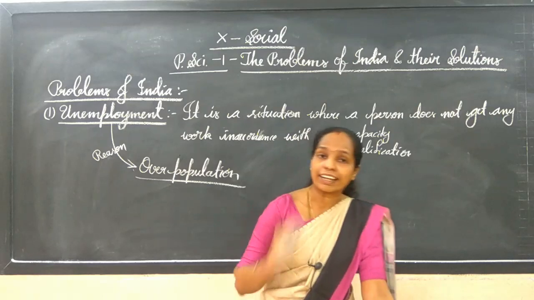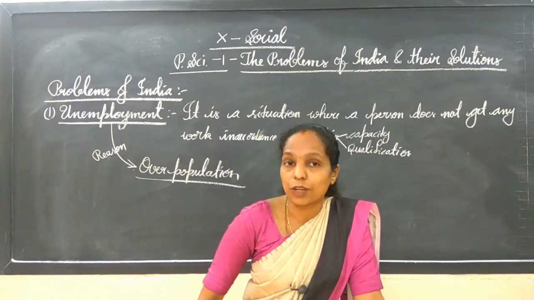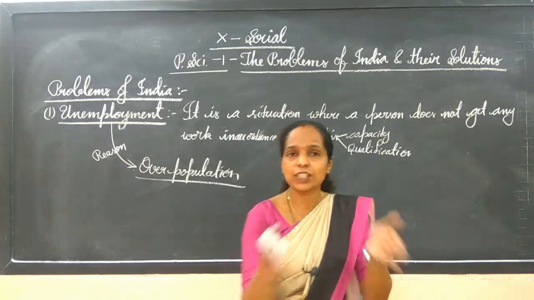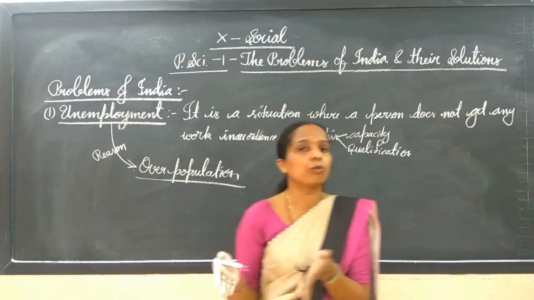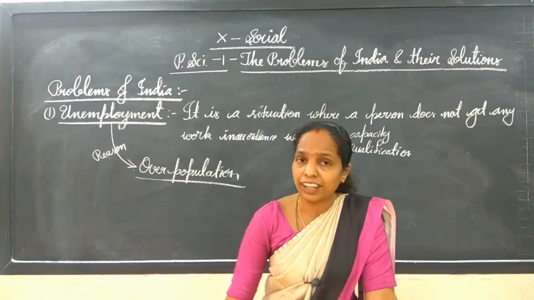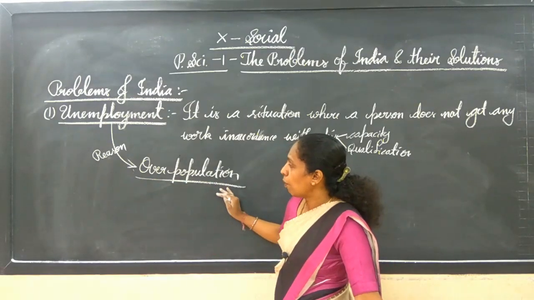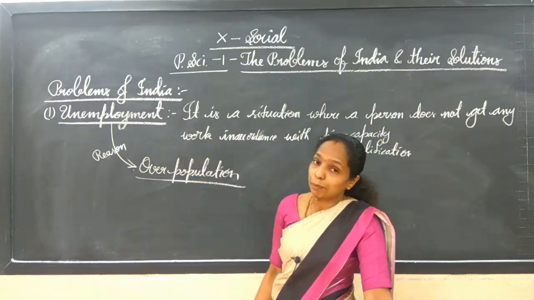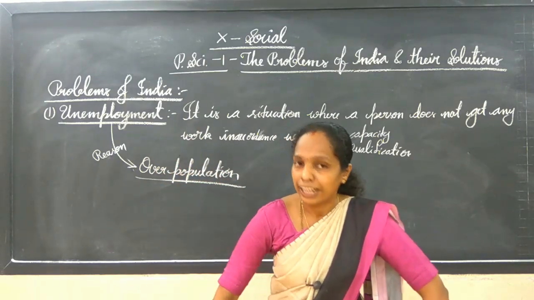Population will be there in every country, but ours is an overpopulated country. So that is the main problem. Even though work is limited, when people are more, it definitely creates this situation. So overpopulation is the main reason for unemployment as a problem in India.